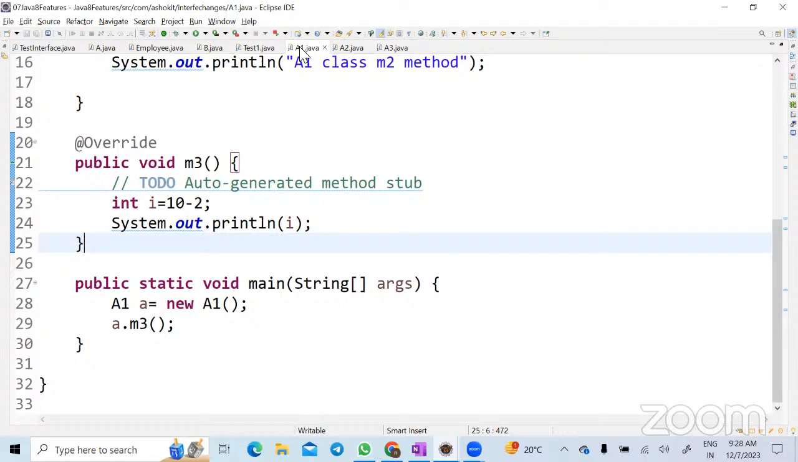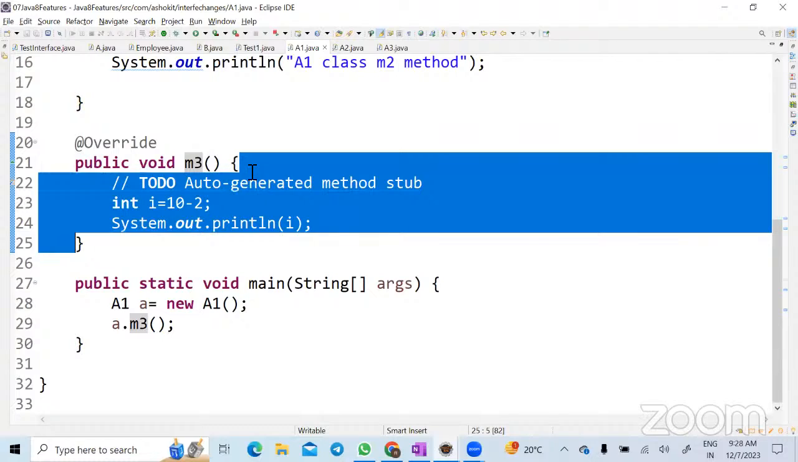Okay. Now, how can you access an interface default method? By creating a child object. Can you override the default method? Yes, I can override. Now, look here. If I am overriding, and if I'm creating a child object and calling, I'm getting the overridden method.